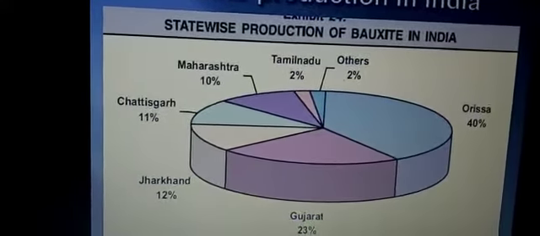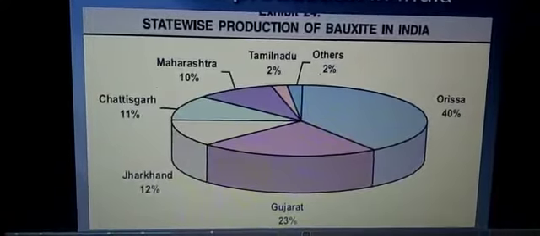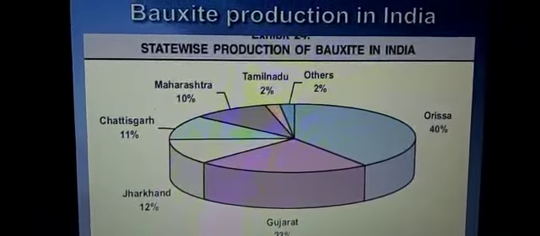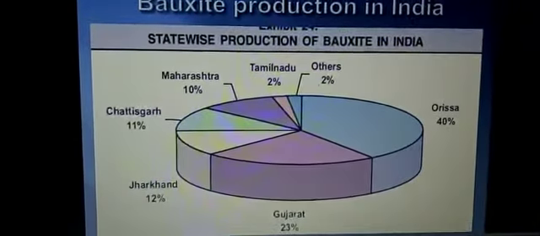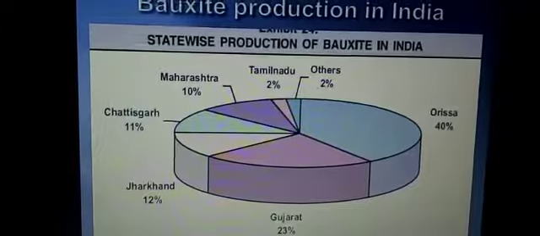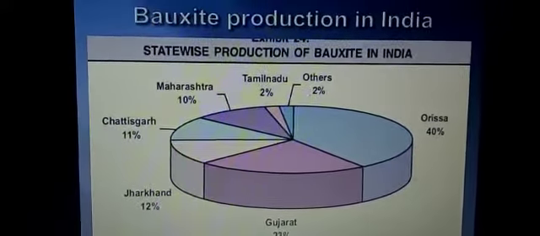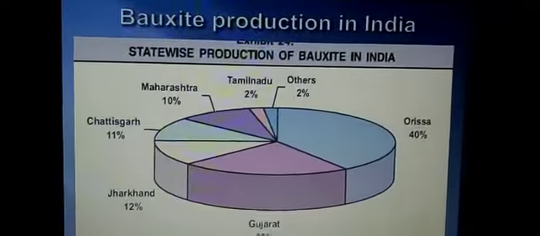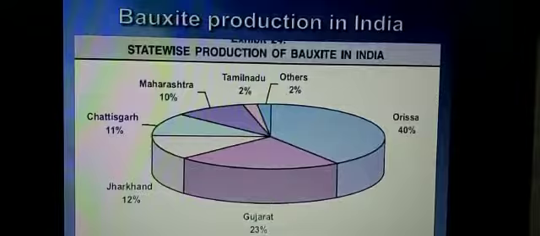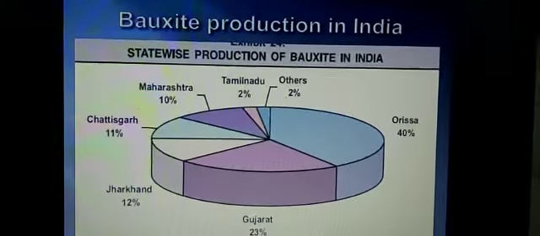After bauxite, children, only one mineral is left that I want to do in the next class. Your homework, children, I am telling you here only, and one thing you remember, you read this lesson, go through the lesson. When we meet in the Zoom class, whatever problem you have or whatever part you have not understood, please write it in a paper or in your copy, and we will discuss that in the Zoom class.